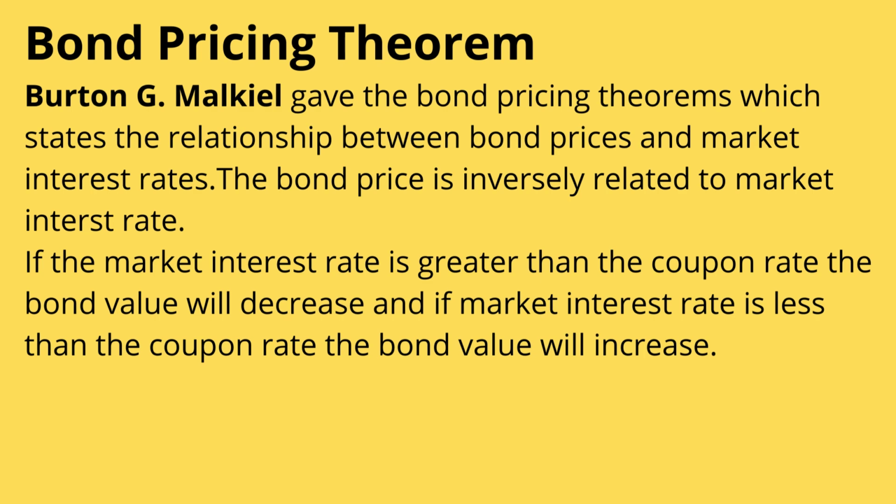Then the fifth theorem says that the bond price volatility is related to the coupon rate, which implies that the percentage change in the bond price relative to the change in the market interest rate will be smaller if the coupon rate is high. That means if the coupon rate is higher, the price change for a given change in the market interest rate will be smaller. If the coupon rate is low, the change will be larger. Okay, I hope it is clear.